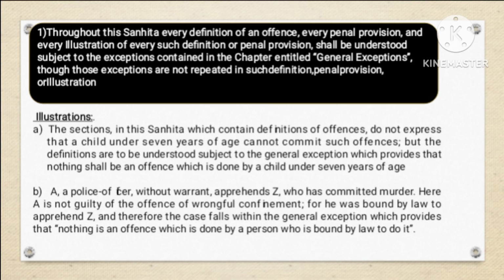So simplified, what is in this law is that every definition of a crime, every punishment rule and every example should be understood with general exception in mind, even if those exceptions are not mentioned again in each case.